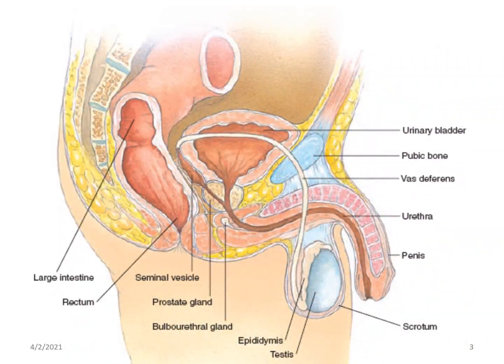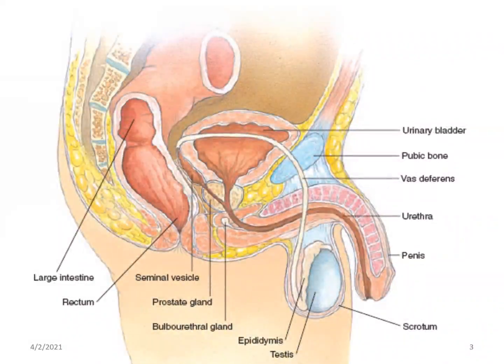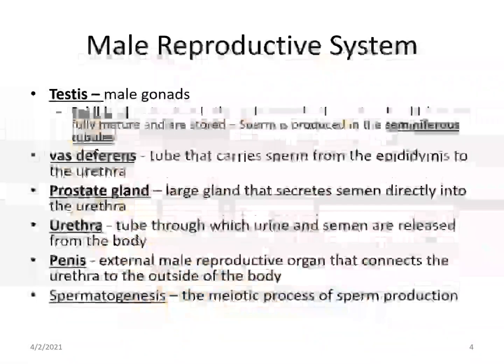Penis is the external male genital organ that connects the urethra to the outside of the body. Spermatogenesis is the process by which sperms are produced by the germ cells in the testes. So this is about the anatomy of male genital system or male reproductive system.